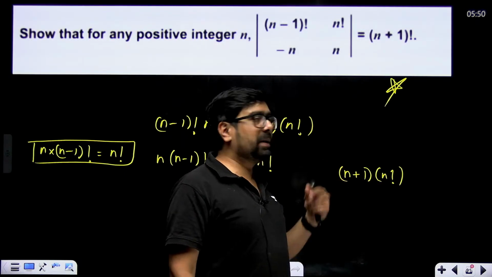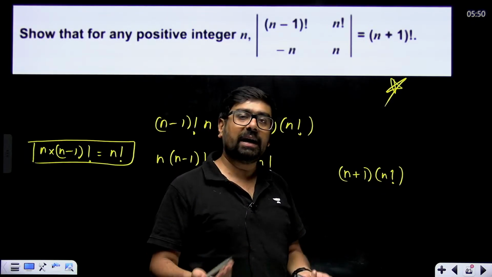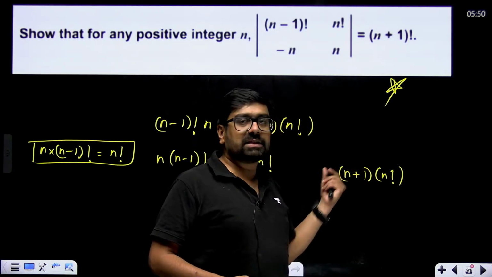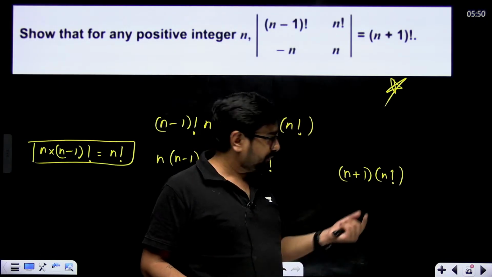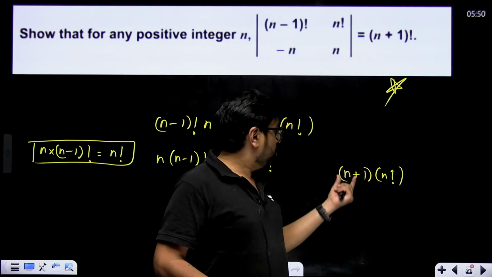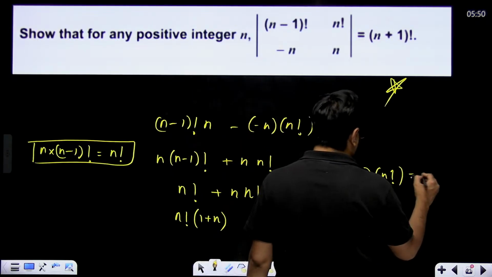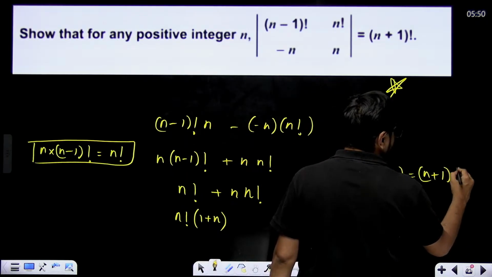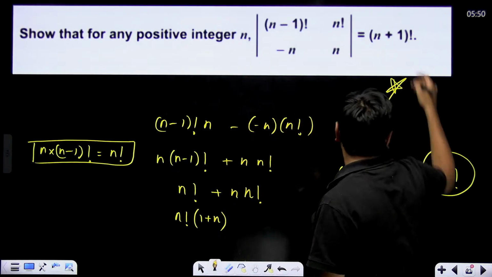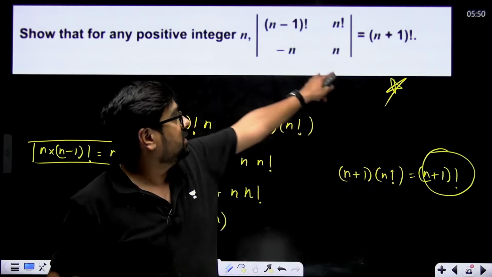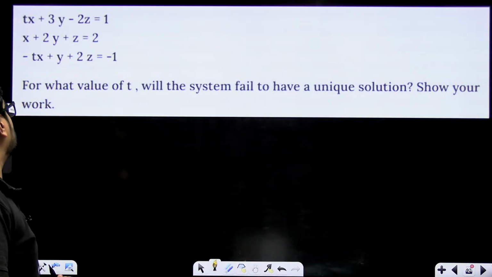Why? Because let's say n plus 1 is 5, so n will be 4. 5 into 4 factorial, again 5 factorial. Suppose n is 3, so this will be 4 into 3 factorial, that will be 4 factorial. Suppose n is 10, so this will be 11 into 10 factorial, that is 11 factorial. So this will become nothing but n plus 1 factorial. So it is shown that for any positive integer n, this will be equal to n plus 1 factorial. Very important question. Remember this, how to solve, how to compute.